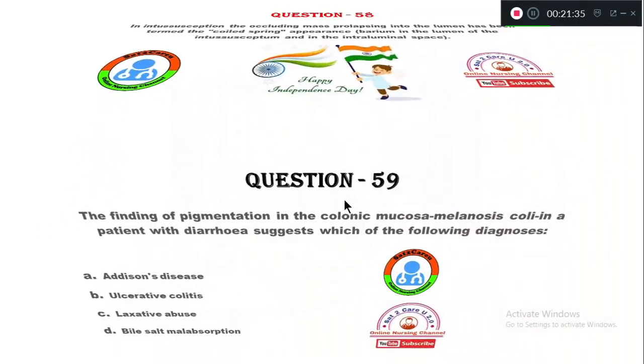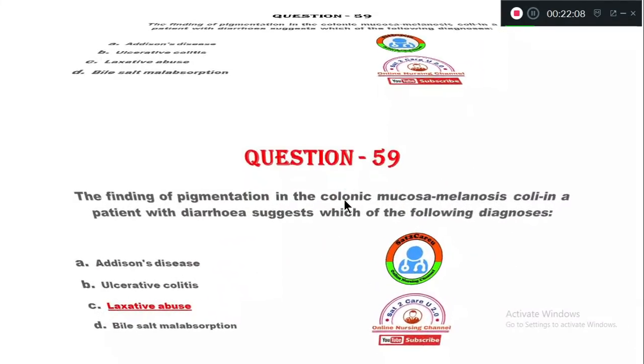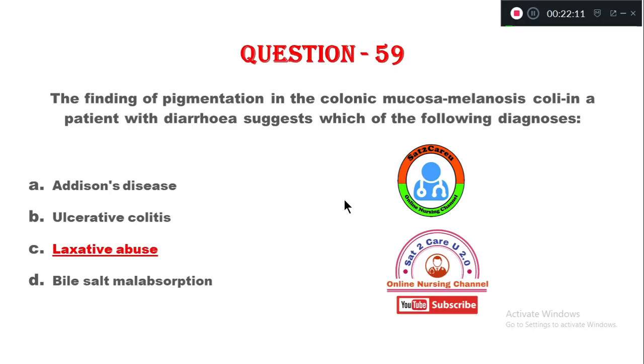Now question number 59. The finding of pigmentation in the colonic mucosa, melanosis coli, in a patient with diarrhea suggests which of the following diagnoses? Option A, Addison's disease. B, ulcerative colitis. C, laxative abuse. Option D, bile salt malabsorption. When there is pigmentation in the colonic mucosa, that is the characteristic feature of laxative abuse. Option C, laxative abuse is right.